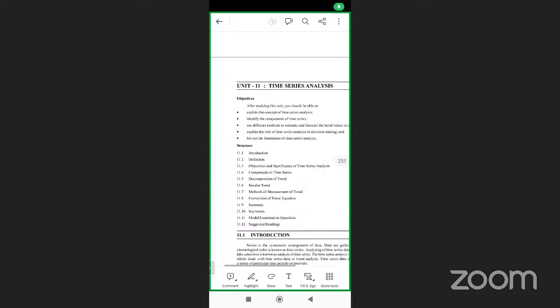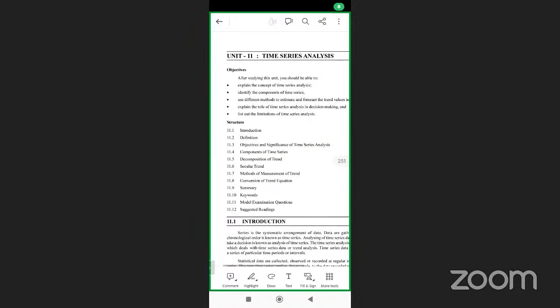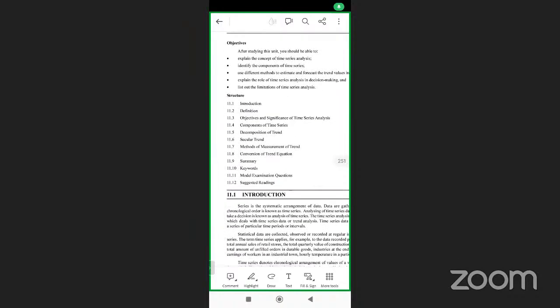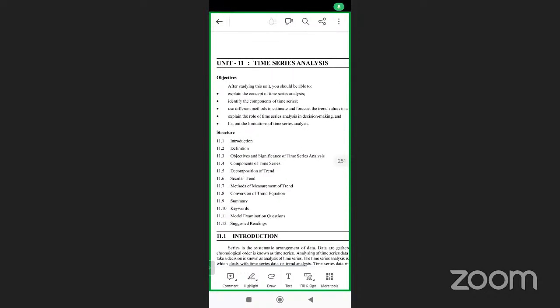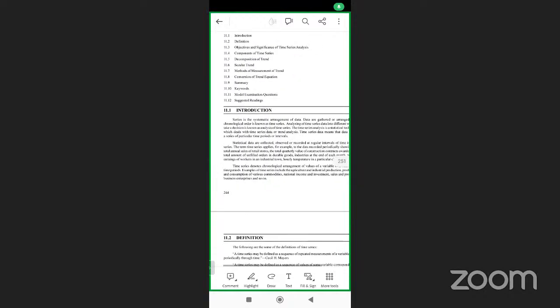I went pretty fast. Now, time series analysis is another important thing. In the time series analysis, it talks about studying this unit. Let me go directly into that.